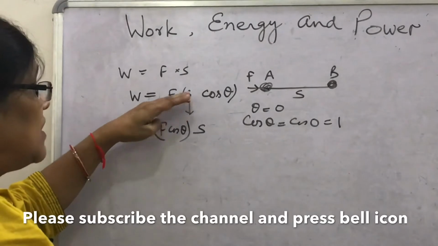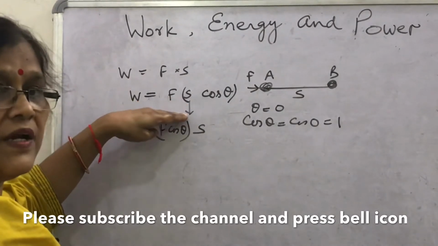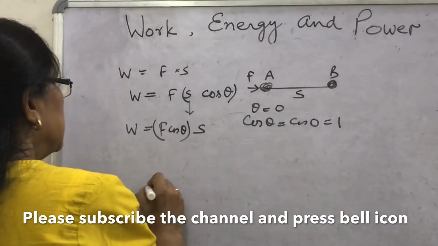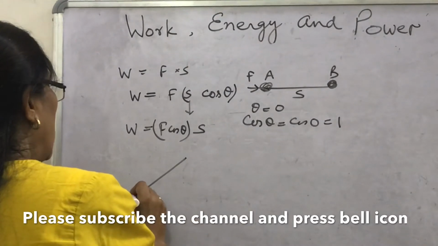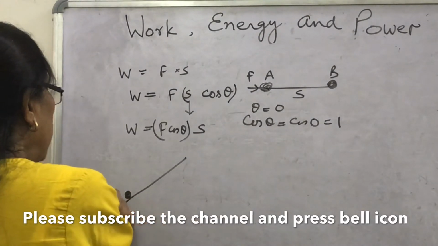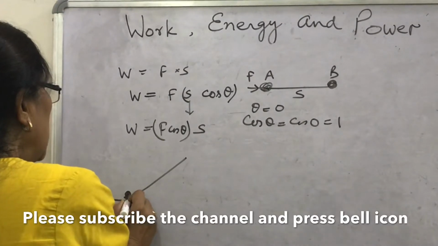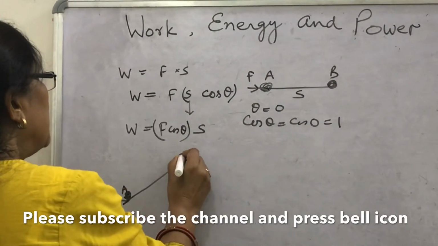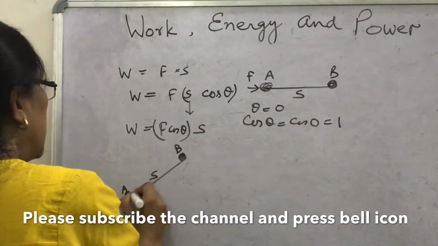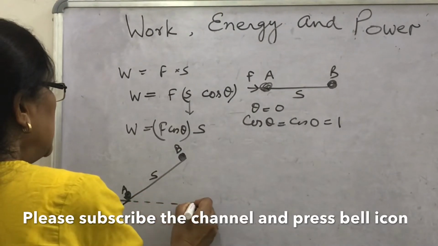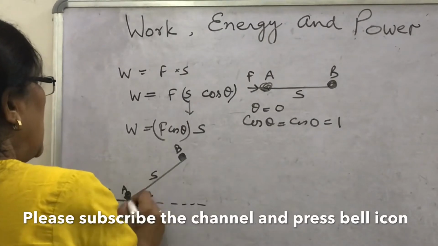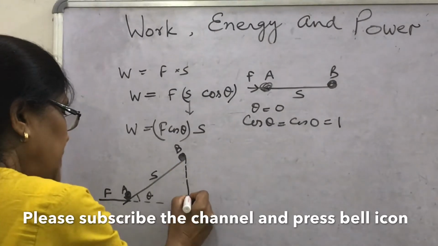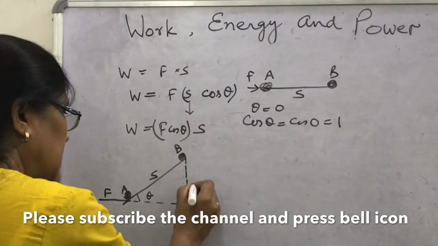You are in class 10th and you may find this a little difficult, but I am going to explain it in a simple way. Suppose this is an inclined plane. The object moves with the application of force in this direction, and the object moves from point A to point B at an angle theta from the initial direction, and this displacement is S. Suppose the height of B is H and this point is C.